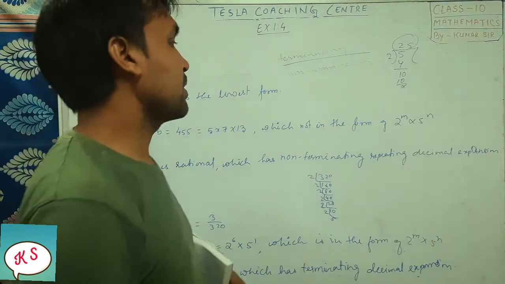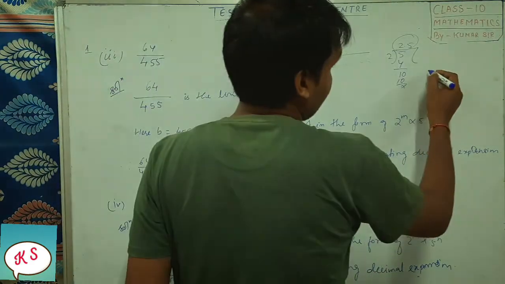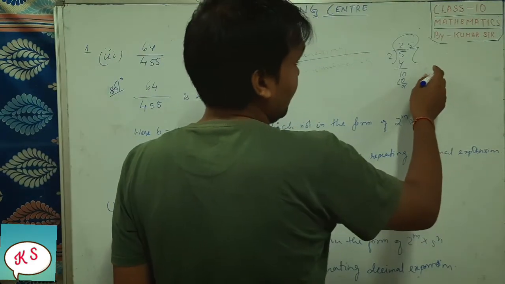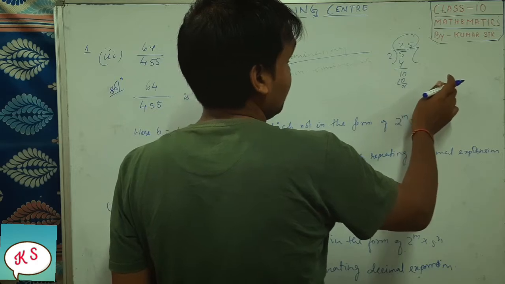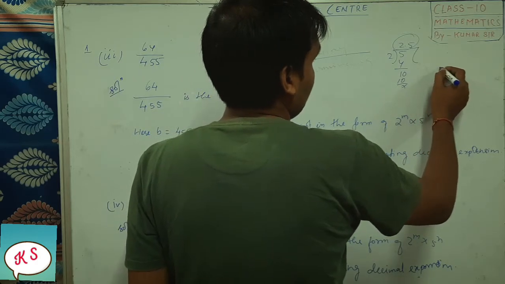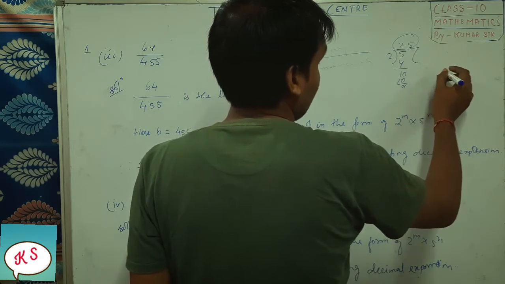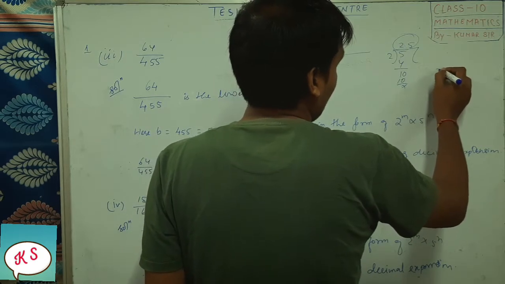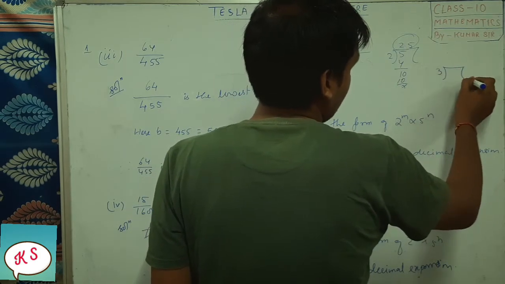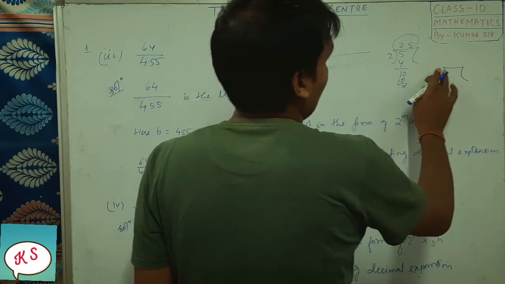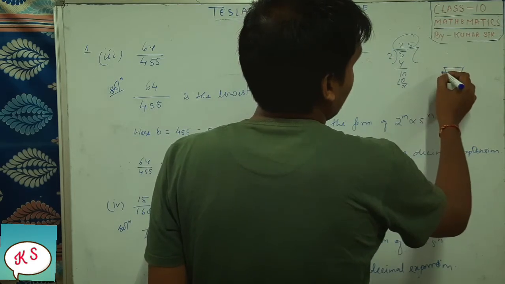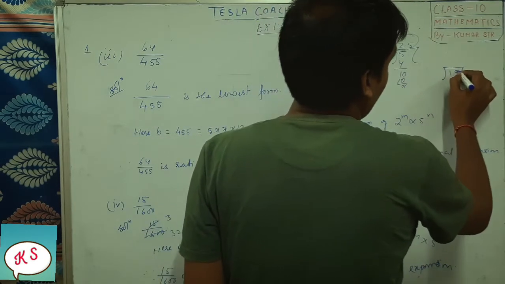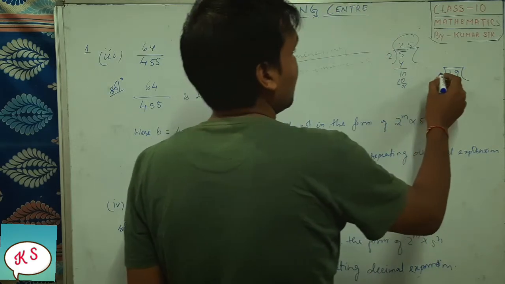Non-terminating decimals are like, you can say, 19 divided by 6.